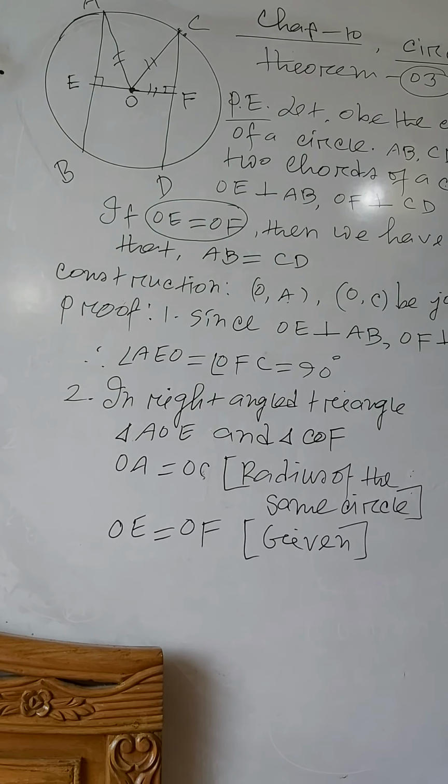In right angle triangles, to prove congruence, hypotenuse and one side must be equal. This is the sufficient condition.